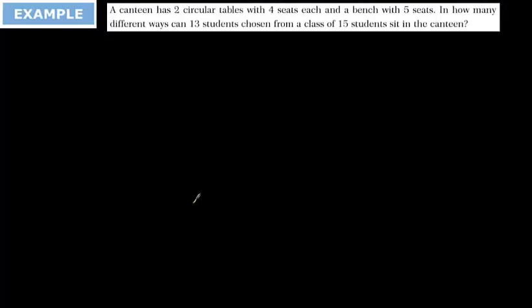Okay. In a canteen, there are 2 circular tables with 4 seats each, and a bench with 5 seats. In how many ways can 13 students be chosen from 15 students? So if there are 15 students, first we are going to select 13 of them. The order is not important now, because first we are just selecting them.